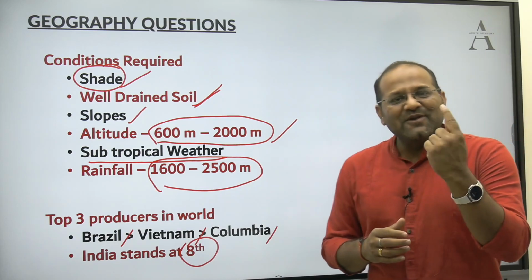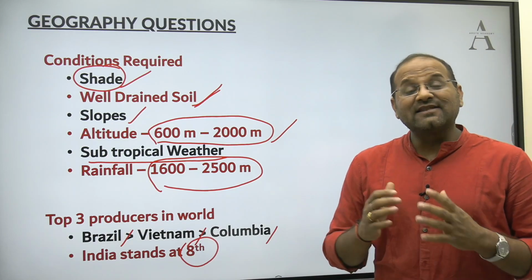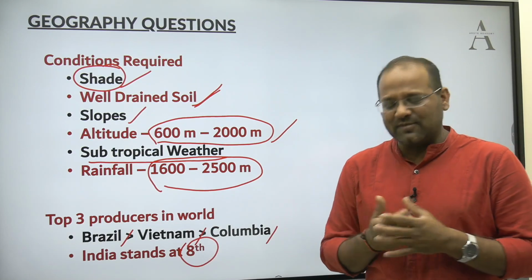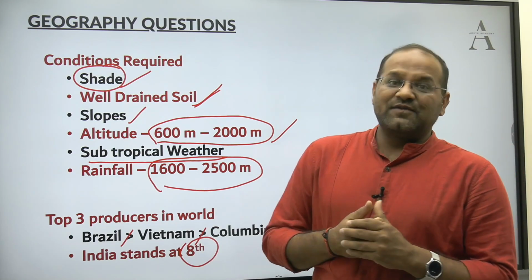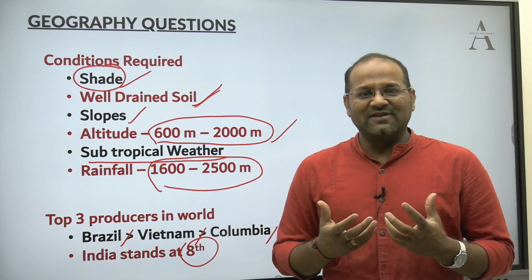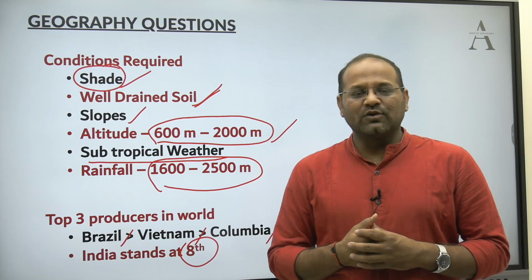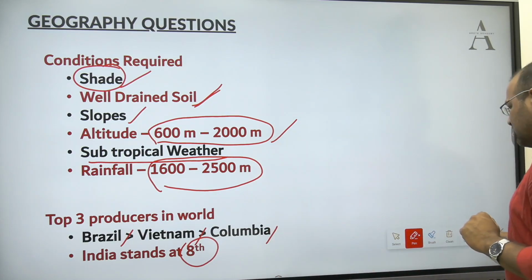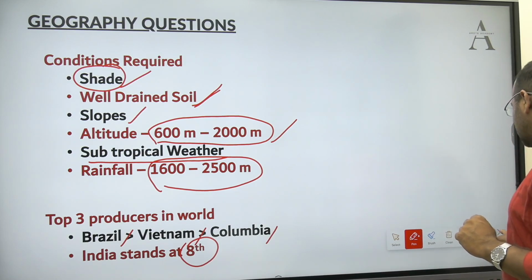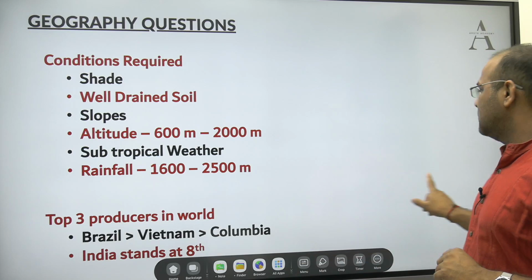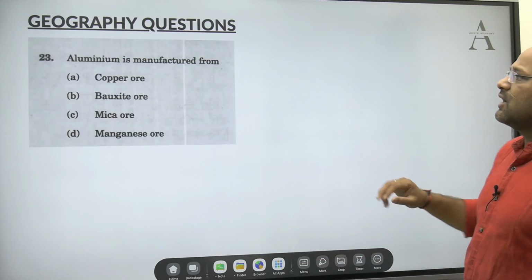See, this is only one crop, that is coffee. Like this, we should holistically prepare for all the crops, or at least the famous crops, or the crops which are prominent economically or culturally. We have this habit of drinking coffee, so UPSC can ask any question anytime. We have to be ready. We should not leave tea or other crops and not read them in detail. We should remember.